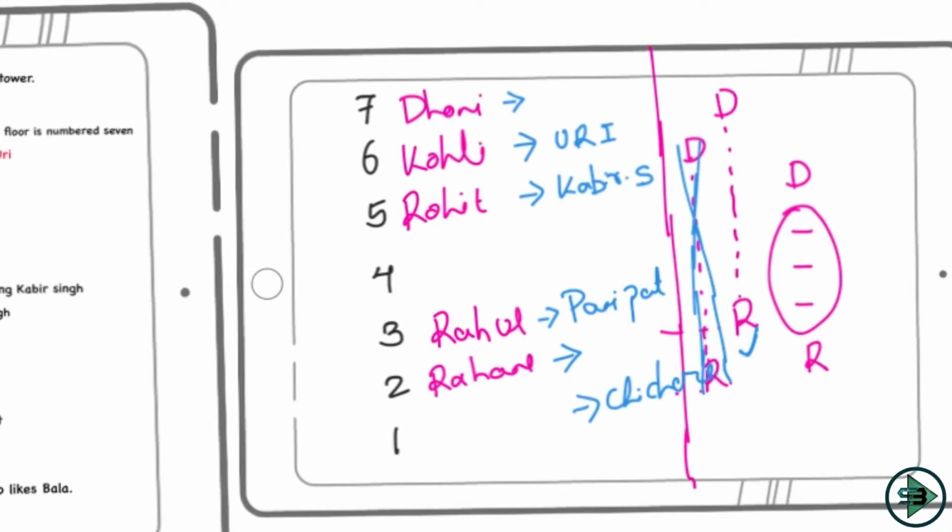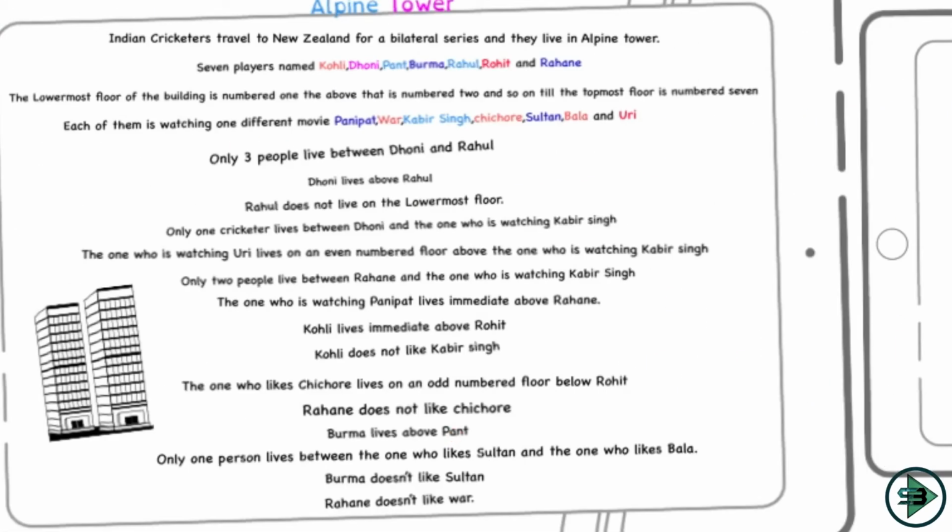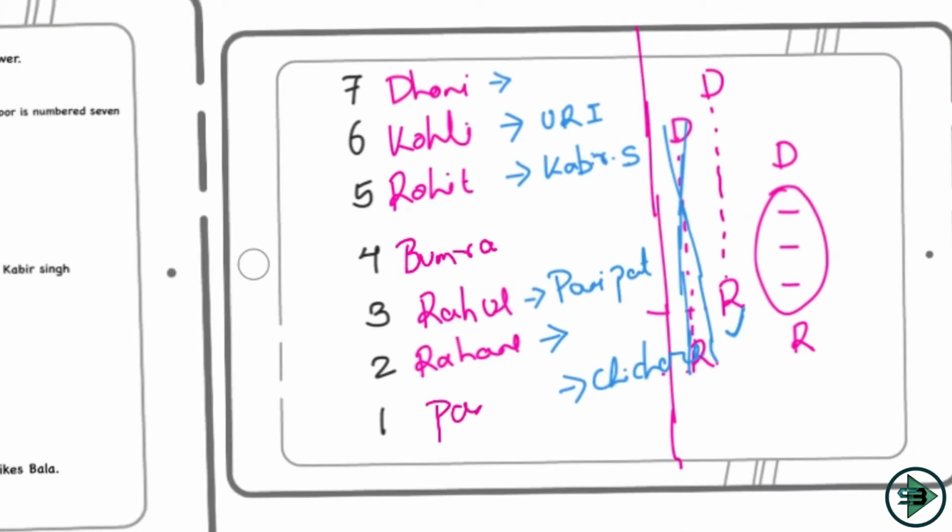Rahane does not like Chichore. Okay, so I know that. Rahane cannot like Chichore as well because Rahane is on 2nd, and someone who is on 1 is liking Chichore. Bumrah lives above Pant. Now there are only 2 places left, 4 and 1. And there are 2 players who are left, Bumrah and Pant. The condition is saying Bumrah lives above Pant, so Bumrah would come here and Pant would come at this position. So now I know the position of Bumrah and Pant.